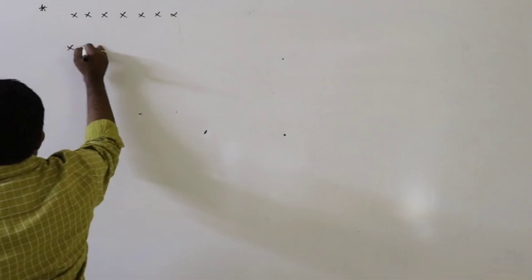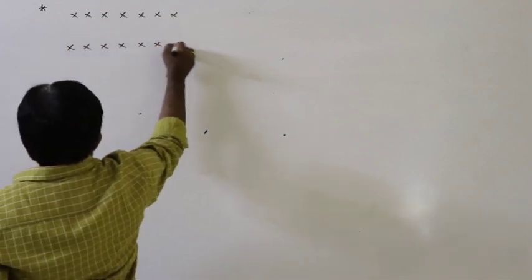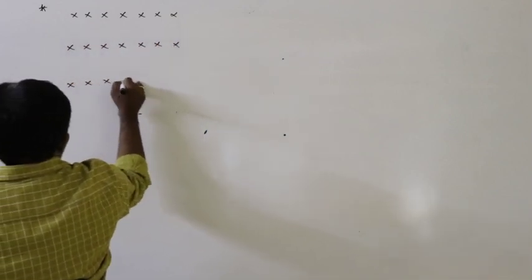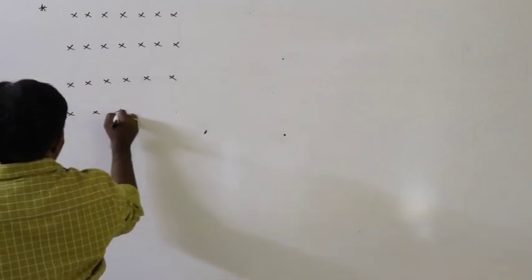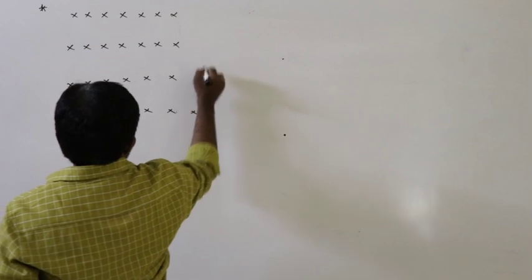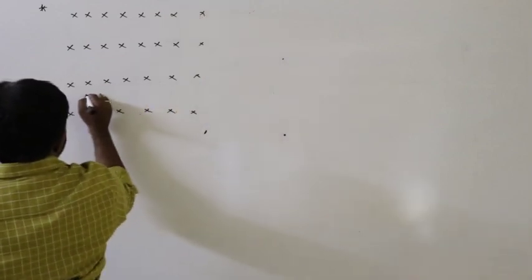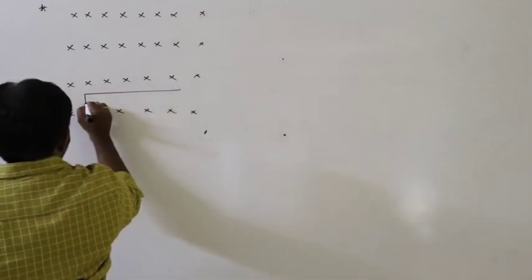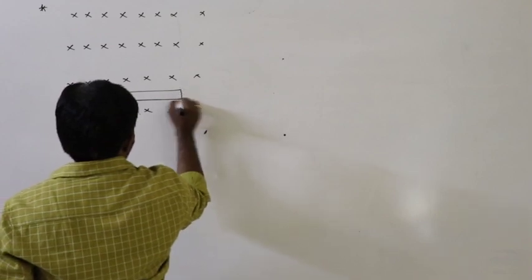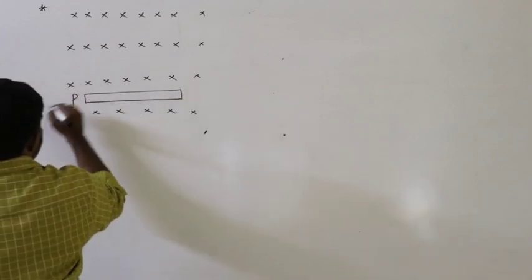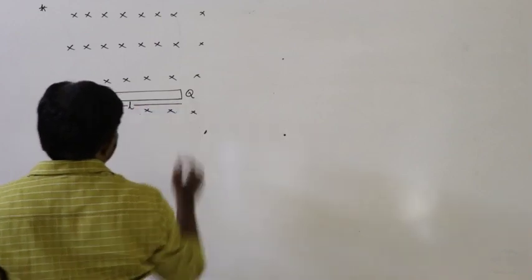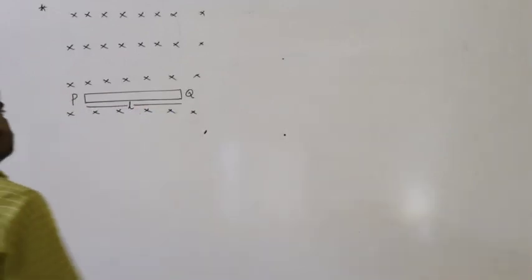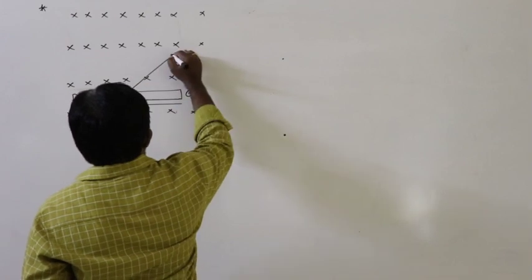Let us say this is the direction of the magnetic field, inward magnetic field. So let us say this is the conductor, current carrying conductor. Let us say this terminal is P and this terminal is Q and this is length L, and it moves with velocity like this.